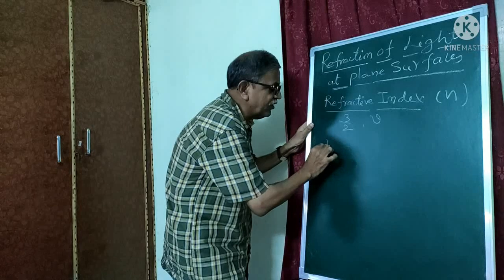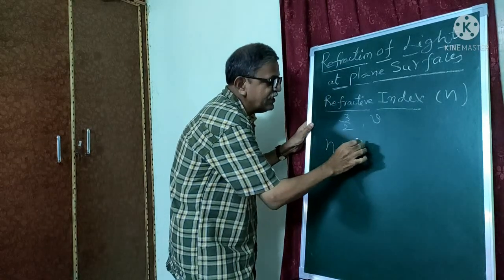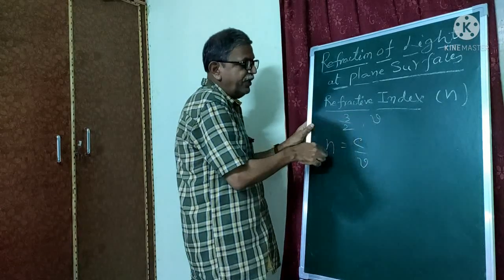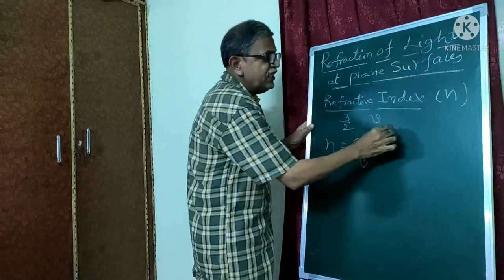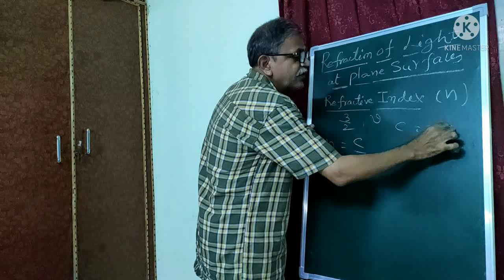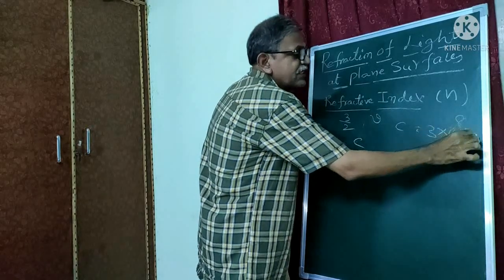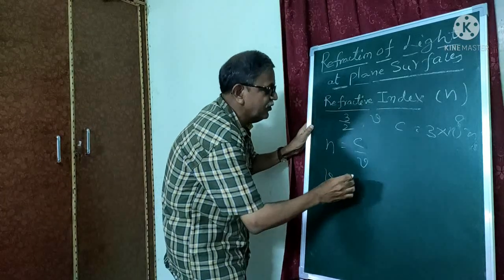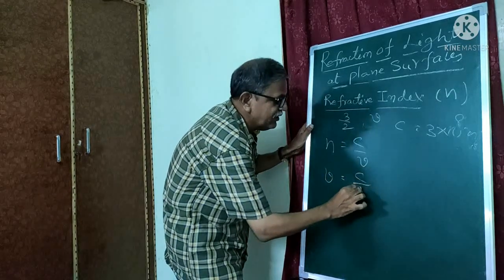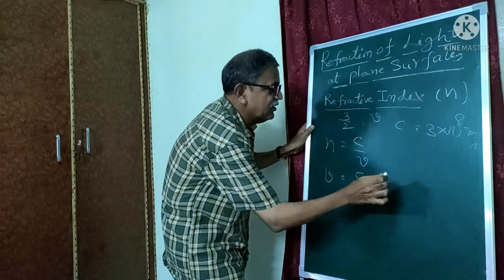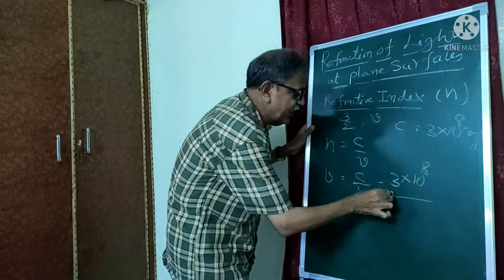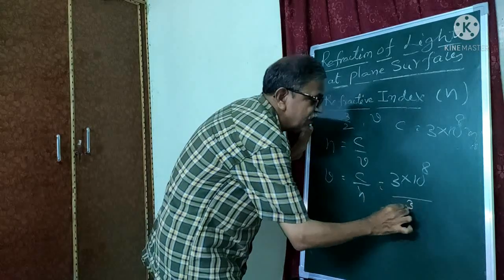By definition we know that n is equal to c by v. n they have given as 3/2. c we know is 3 into 10 power 8 meters per second. So we have to find v is equal to c by n. c is 3 into 10 power 8 by n is 3/2.